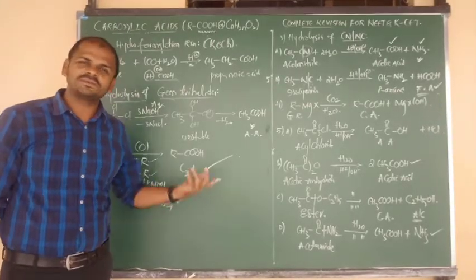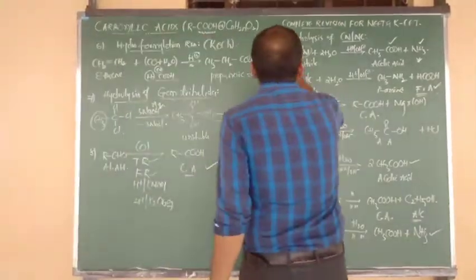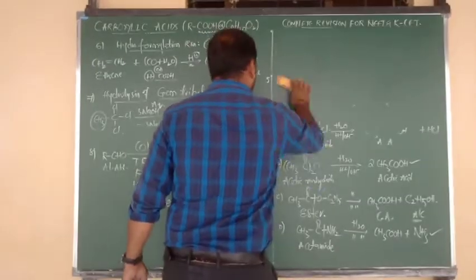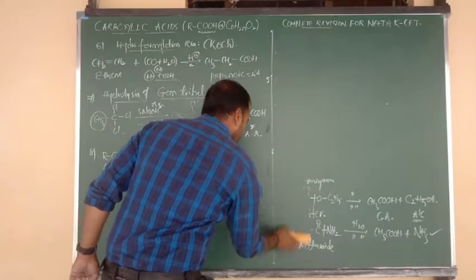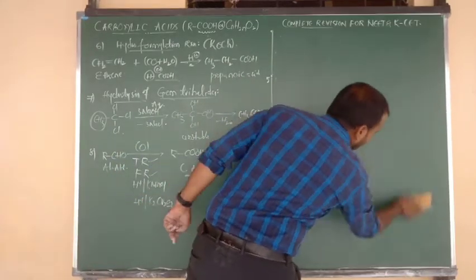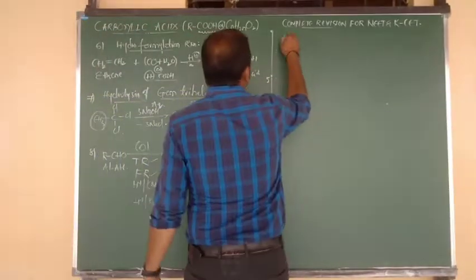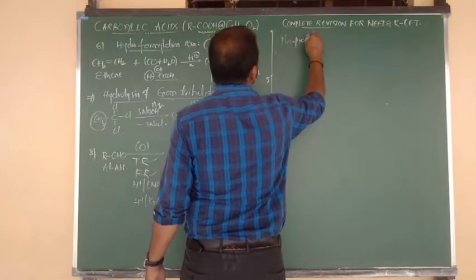Now, properties of carboxylic acids. First of all, let me consider two or three physical properties that are very important.